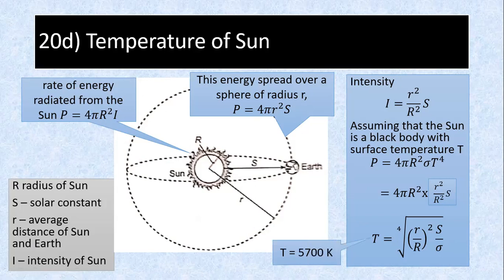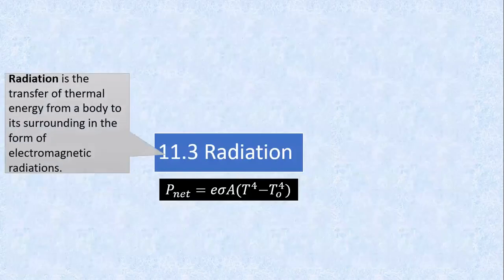Okay, and then we can calculate with all the values that we know. It's about 5,700 Kelvin. Go to your textbook, it's given there. I'm just going roughly with you. It's not necessary, I think. Okay, that was the temperature of the sun.